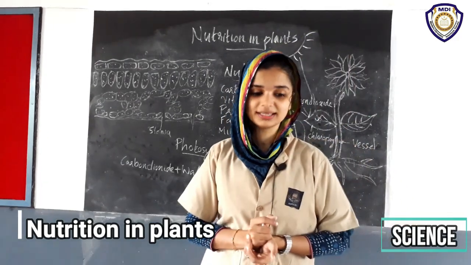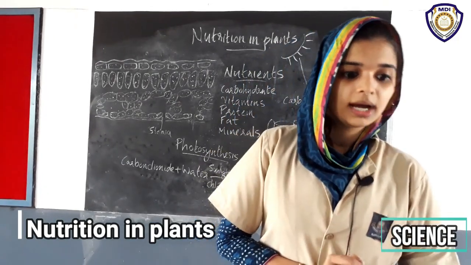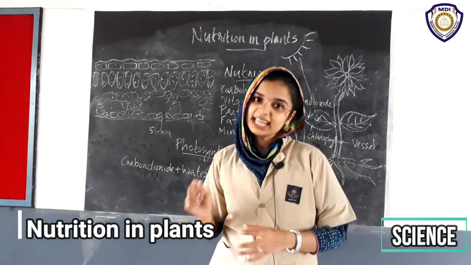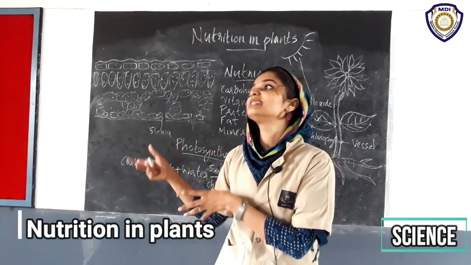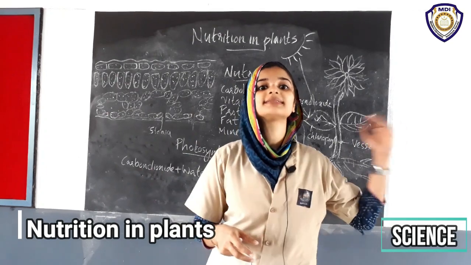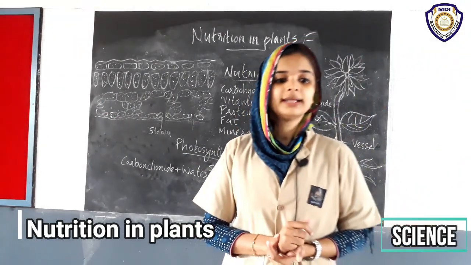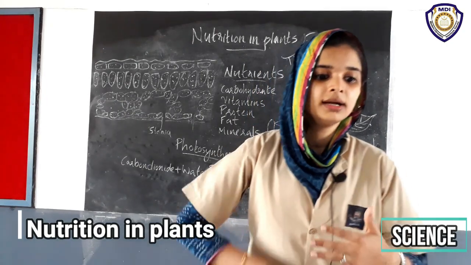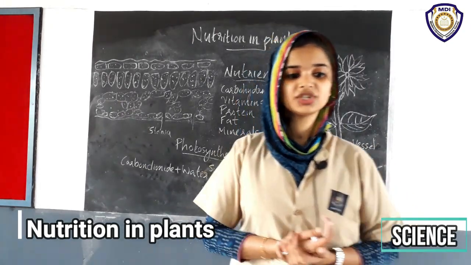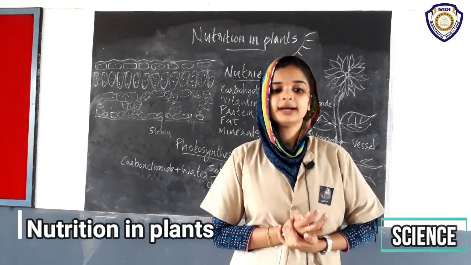Perform the iodine test with these leaves, and then leave the plant which was kept in the dark room in the sunlight for 3 to 4 days, and perform the iodine test again, and note the observation in your notebook.